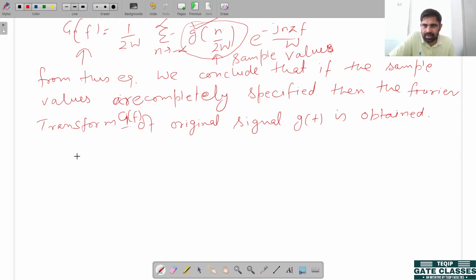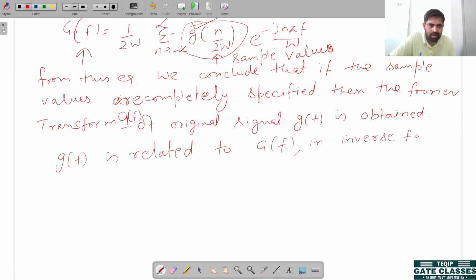And we know that our original signal G t is related to G F by the inverse Fourier transform relation. If we want to find the original signal G t, what do we have to do?